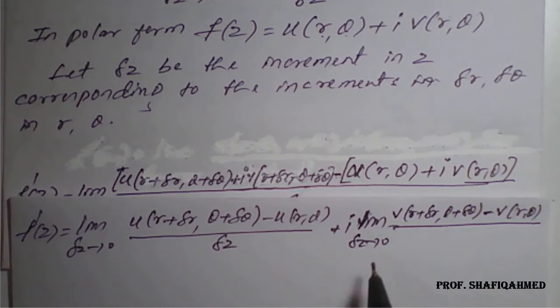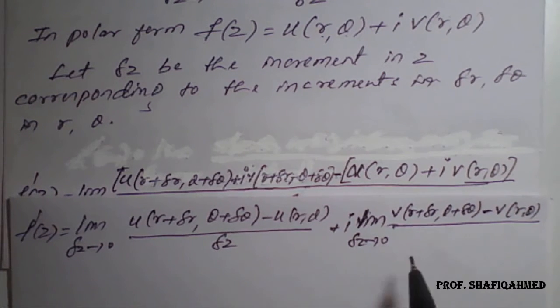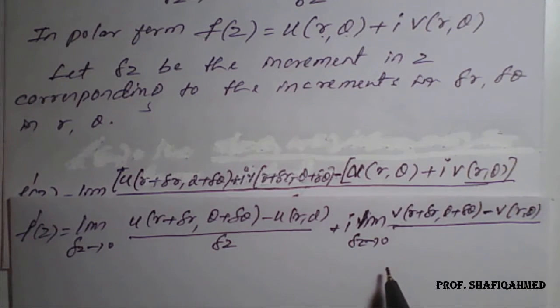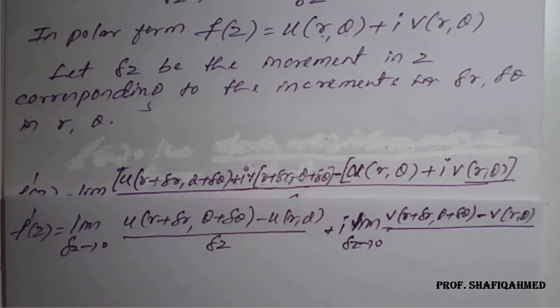Fine, so this we have arranged. We'll consider this as equation number 1.